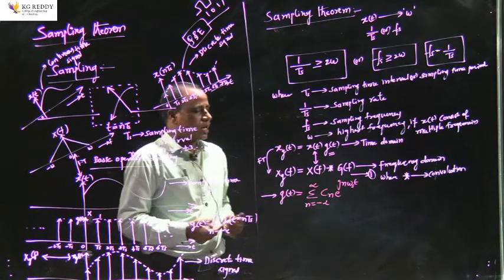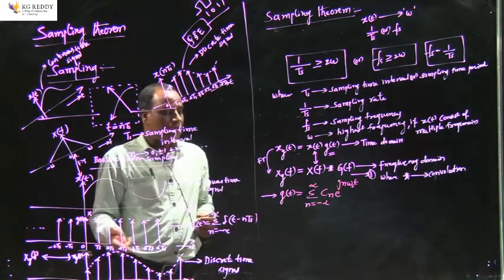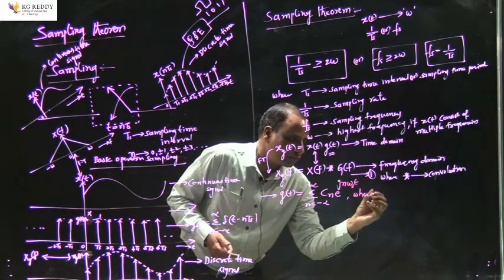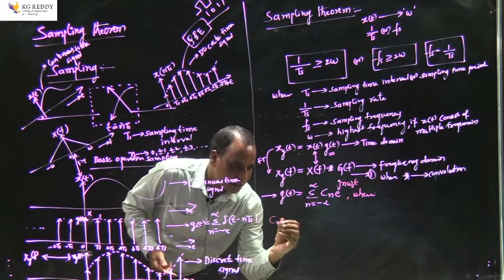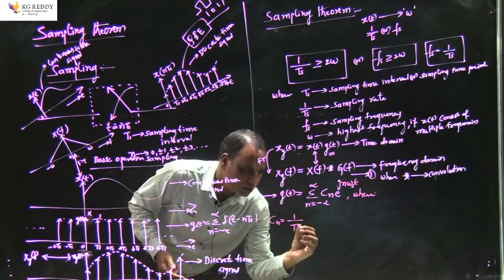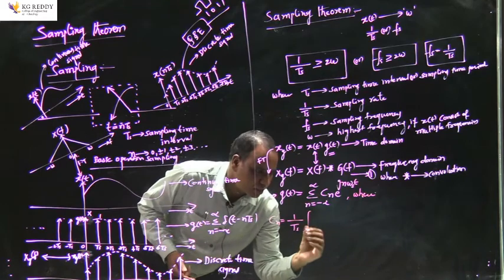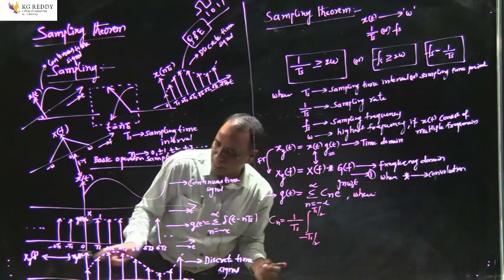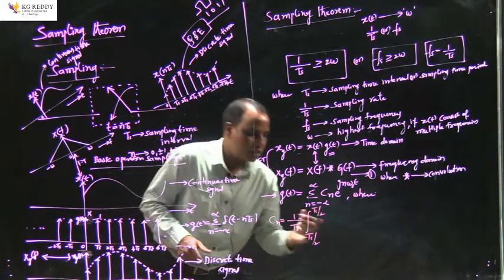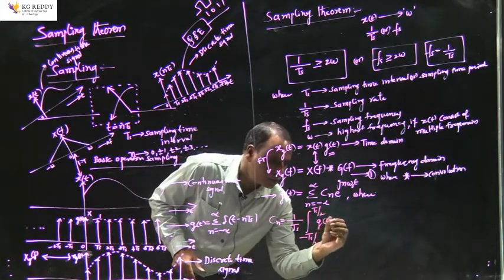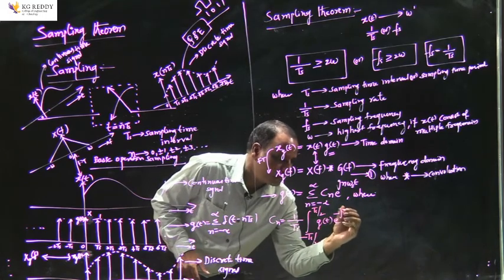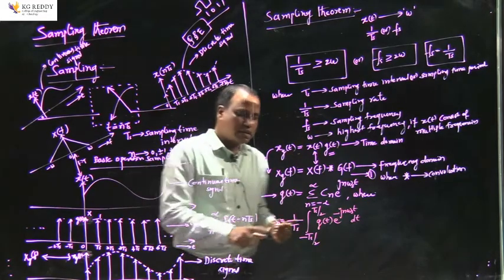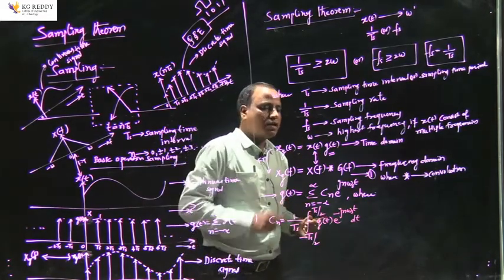This is the standard representation of a periodic signal in exponential form, where Cn can be expressed as 1 by Ts, integration from minus Ts by 2 to plus Ts by 2, where Ts is the time period of this periodic signal, of g of t e power minus j n omega s into t into dt. Here Cn is the exponential Fourier series coefficient for this periodic signal.